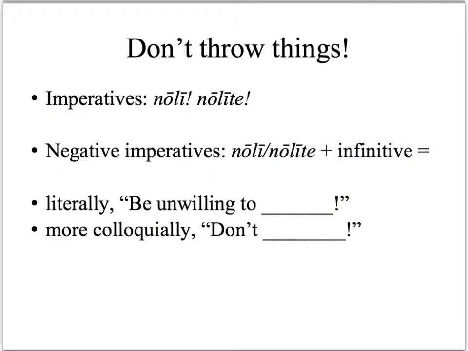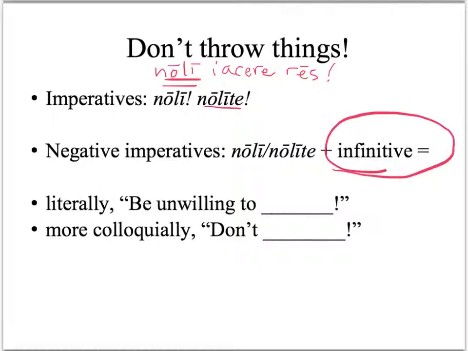Yes, don't throw things. Noli iacere res should be familiar to all of us. And so we have noli meaning don't. Nolite, plural. Both of these words, noli and nolite, plus an infinitive, create the negative imperative, don't do something, which literally means be unwilling to do something. The verb volo has no imperatives, only nolo has these two imperatives, noli and nolite.